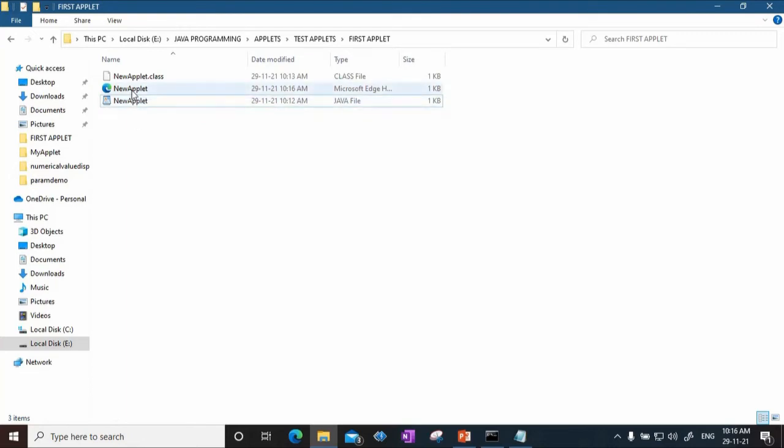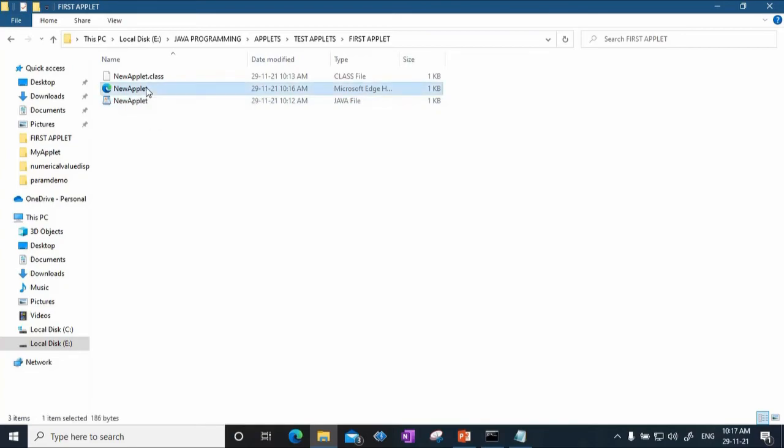So now I have three files here. This is my applet code, this is the bytecode version of that applet, and we have an HTML document within which, using an applet tag, I have embedded this applet code. Now I double click on it, right now I am using the Microsoft Edge browser.